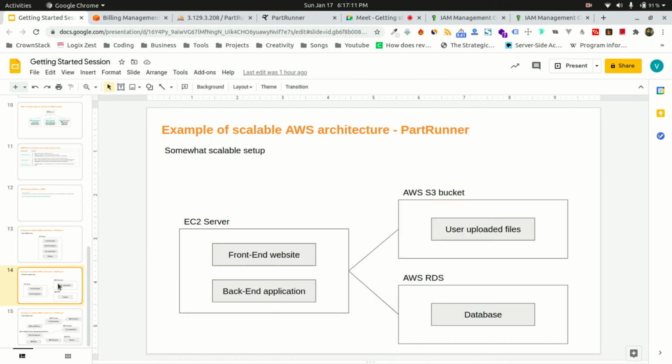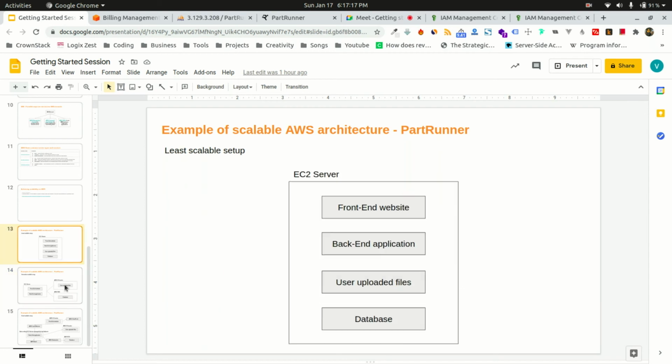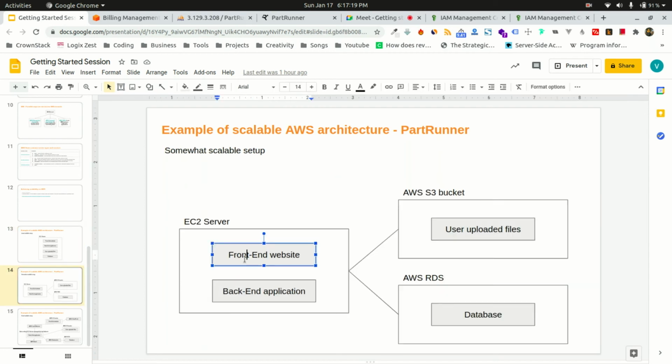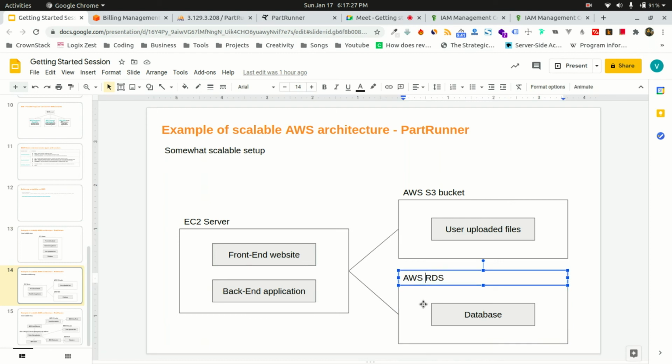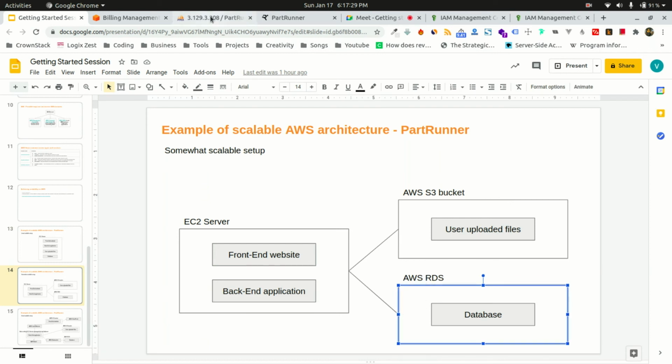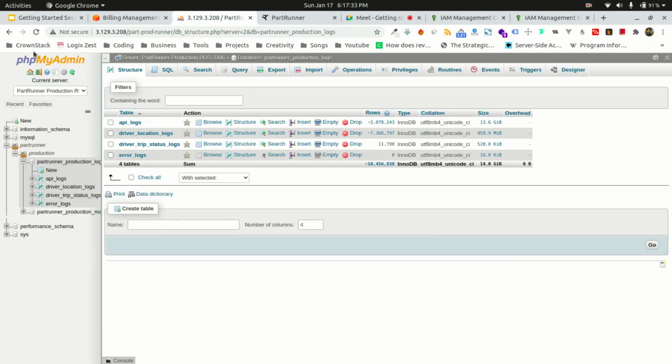So this is somewhat we did for part runner. What we did is that on the EC2 server, we are hosting our front-end website, we are hosting our back-end website on the EC2 server. We moved our database to Amazon RDS so that it is individually scalable. So even if this is coming from Amazon RDS.